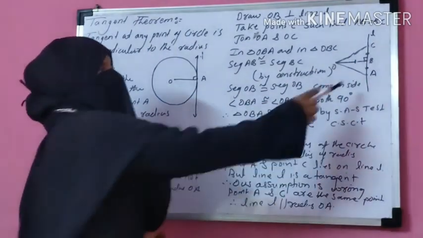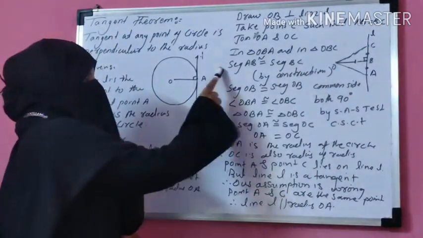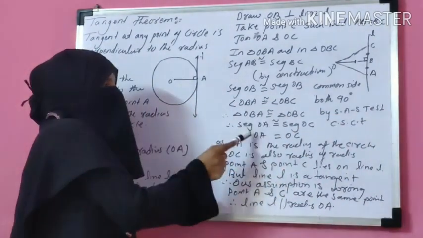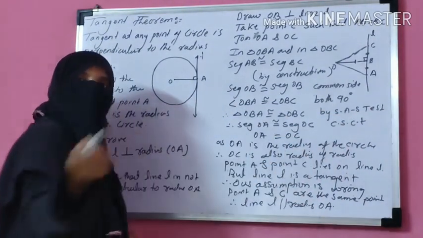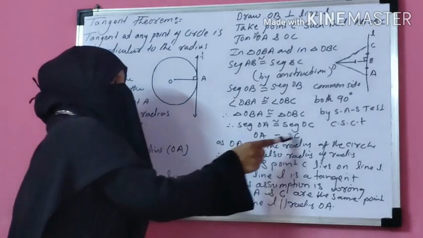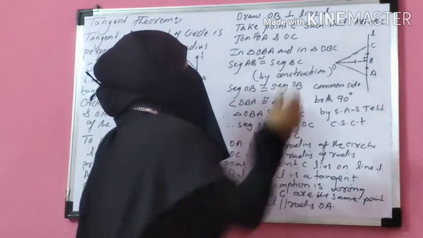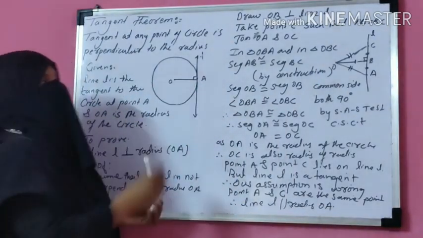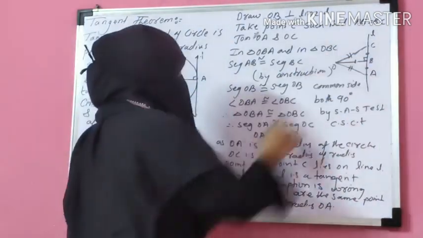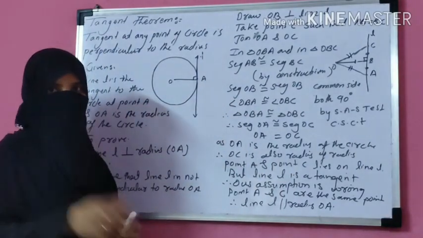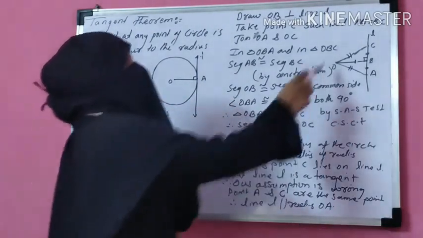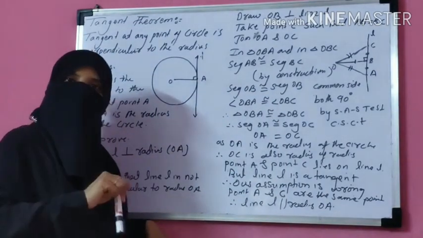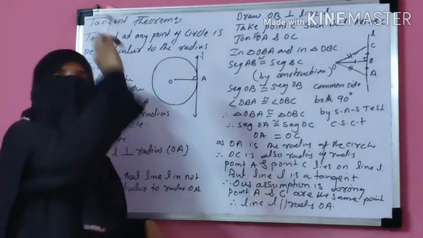After joining, we get these two triangles. Then we prove these two triangles congruent by SAS test. If the triangles are congruent, then corresponding sides are equal. So OA is equal to OC. If OA is the radius of the circle, and OA is equal to OC, then OC is also a radius of the circle. So OA and OC are radii of the circle. That means points A and C lie on the circle, and points A and C lie on line L also.